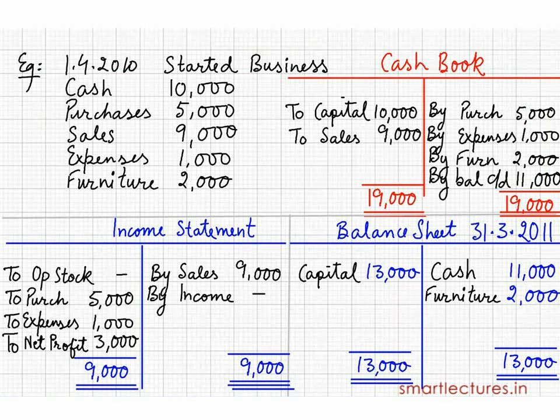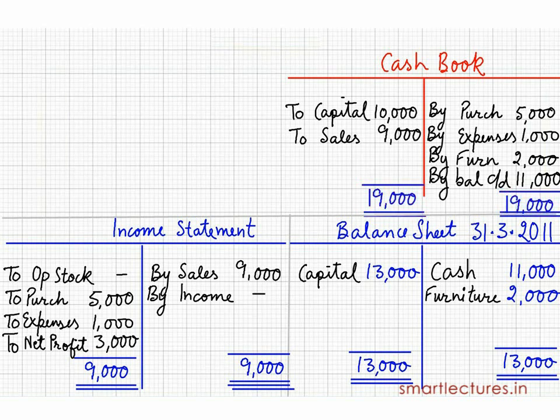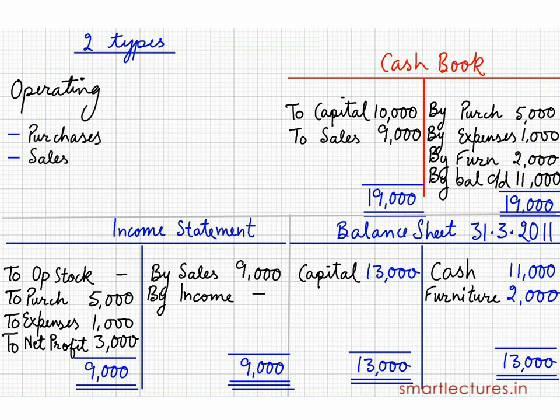First of all, if you look at the cash book, you will find two types of activities. Some transactions belong to operating activities. Operating activities means purchases and sales, expenses and incomes. Only these four things are in the category of operating activities.